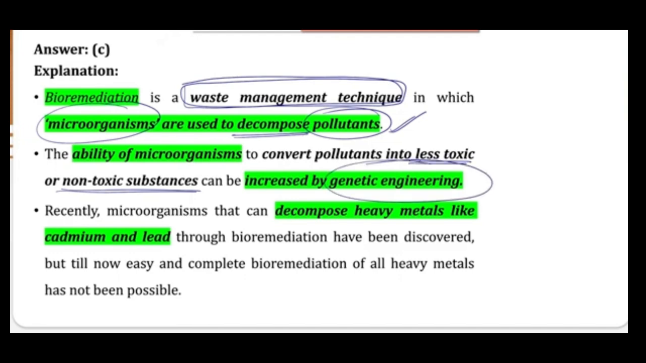They are saying that there is a capability which we can increase by genetic engineering. Now here they are saying "less toxic." So when we have used that word, that is completely and easily, we can say that that is not possible yet. Recently, microorganisms that can decompose heavy metals like cadmium and lead through bioremediation have been discovered, but till now easy and complete bioremediation of all heavy metals has not been possible. So that is why that statement was incorrect. Now we can move further.